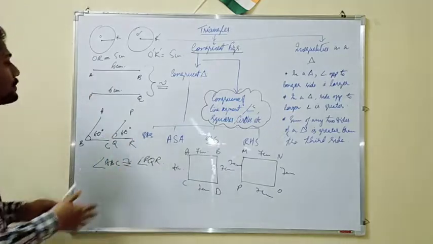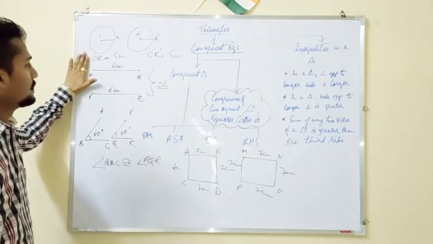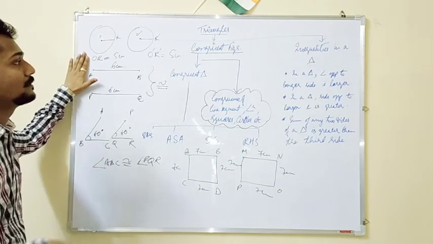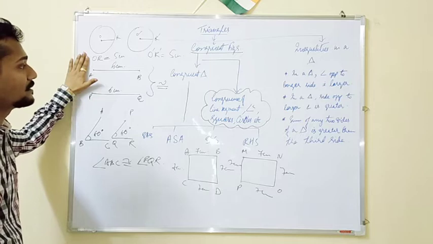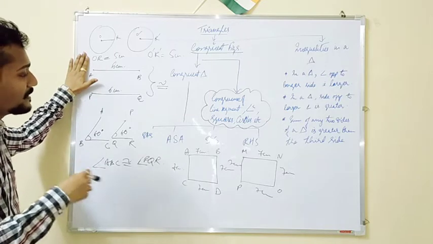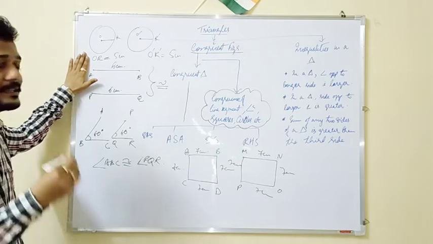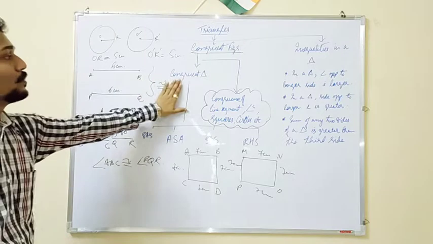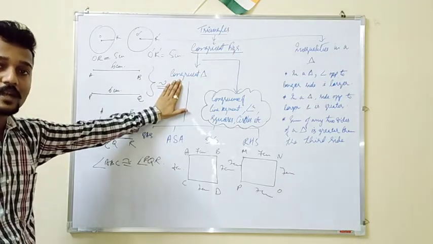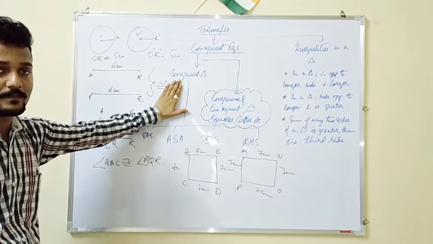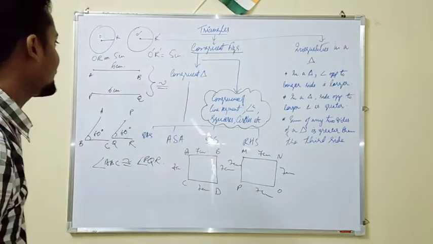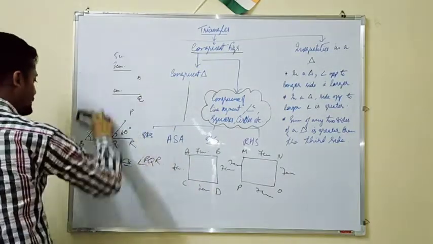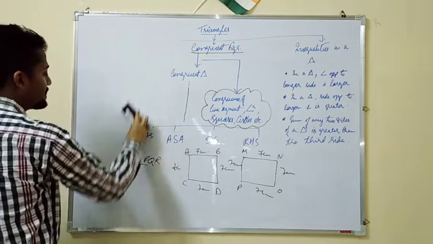So these are the basic things we should know about congruent figures. These are the basic figures which are congruent to each other. Based on this, we will try to understand how triangles are congruent. You might have done in your earlier classes, that means in class 8, how to find out whether two triangles are congruent or not, the criteria.